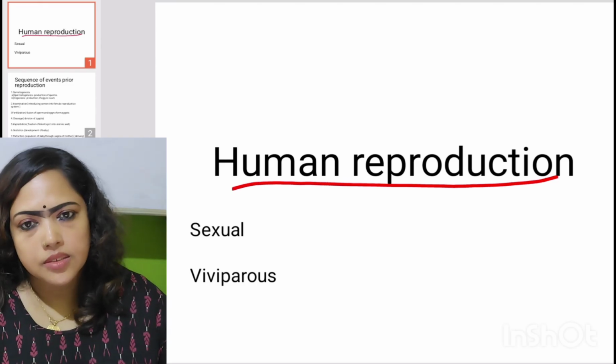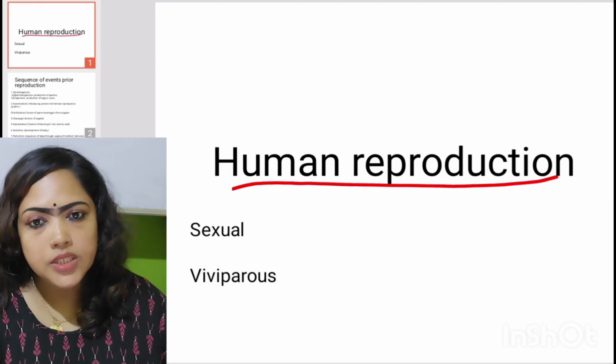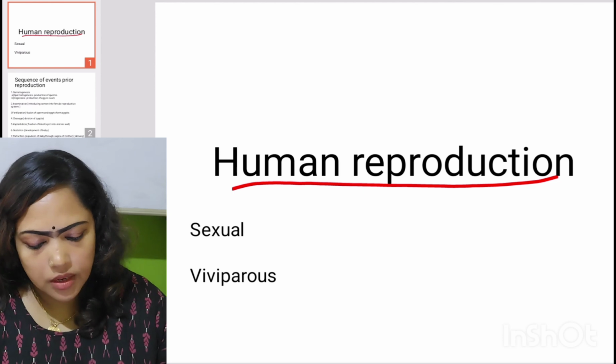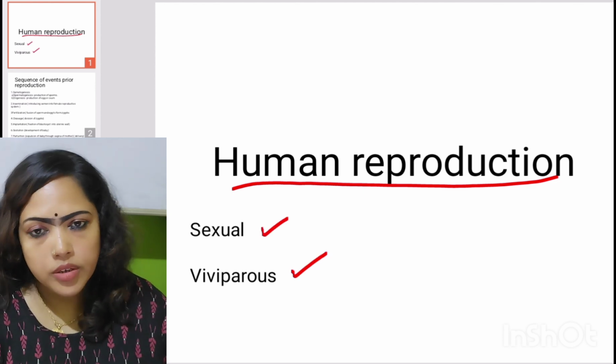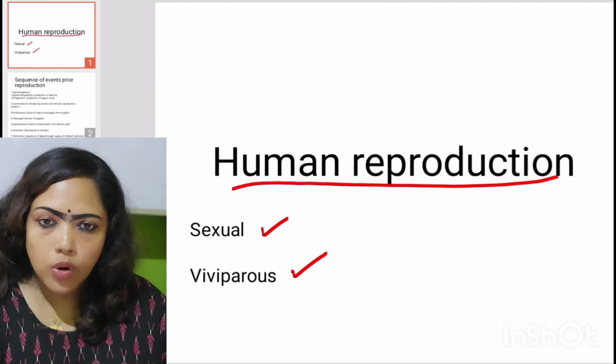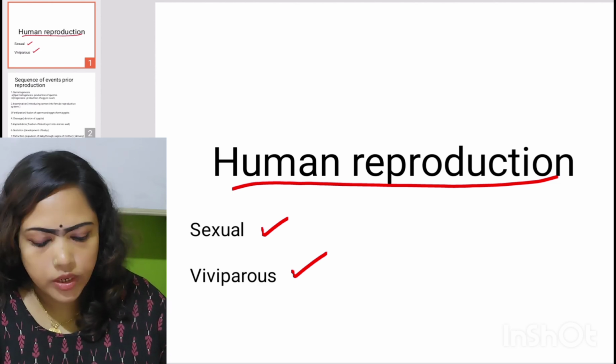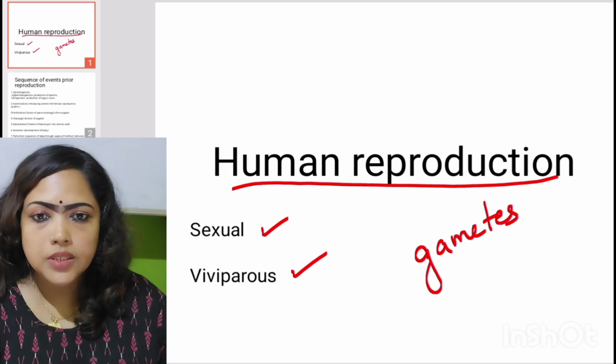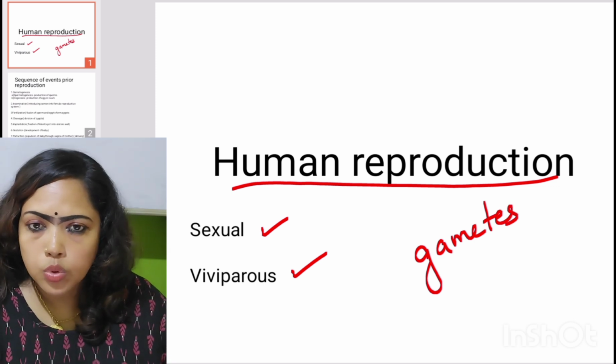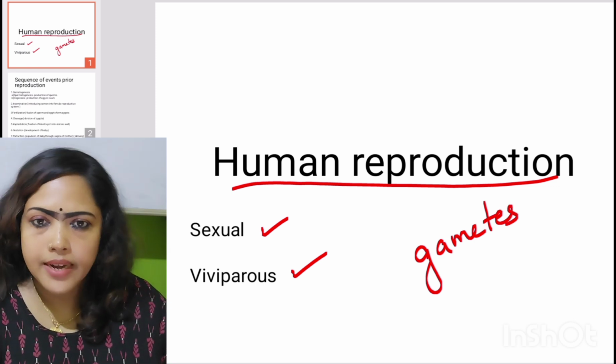Human reproduction. Two features are important. One is sexual and the other one is viviparous. Sexual mode means it involves production and fusion of what? Gametes. And then it also requires the presence of how many individuals? Two different individuals, male and female.